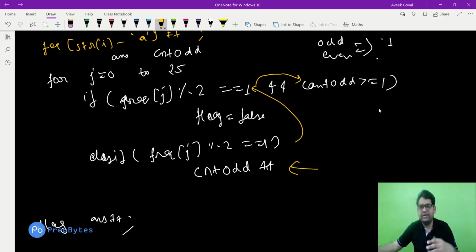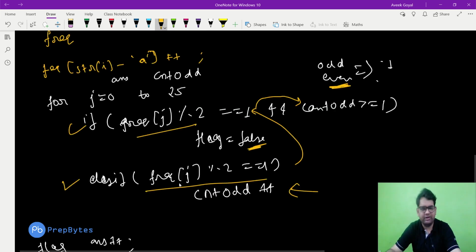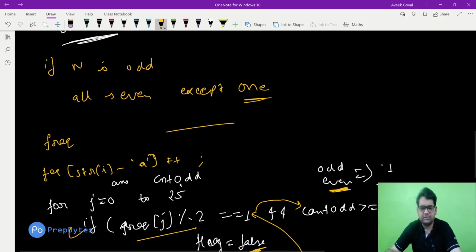We are using the fact that in both conditions the odd count cannot be greater than 1. Now if we have all evens, this condition will never be true, so the flag will never become false, the flag will remain true, and we get answer plus plus if n is even. Now if all are not even, meaning there is more than one odd, then this condition will make flag equal to false and the answer will not increment. That's simple. That way is also there, checking differently if n is odd and if n is even, then these are my conditions, and then printing the answer.